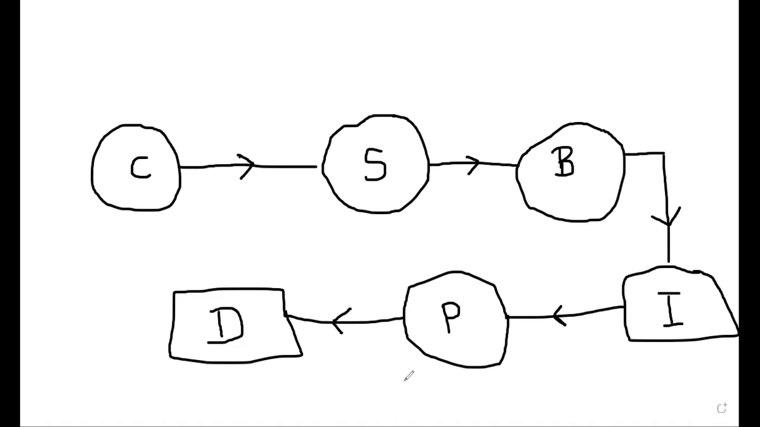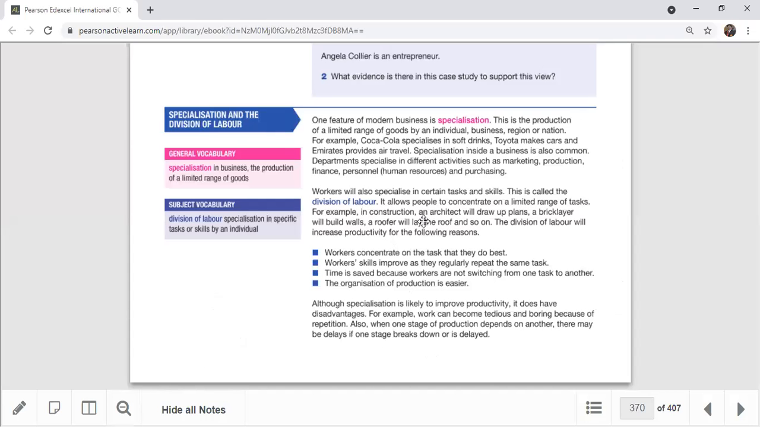So let's see what the main good and bad sides are in the division of labor. It allows people to concentrate on a limited range of tasks, like construction. The architect will draw the plans, the bricklayer will build up walls, the roofer will lay the roof, and so on. And division of labor will increase productivity for the following reasons.